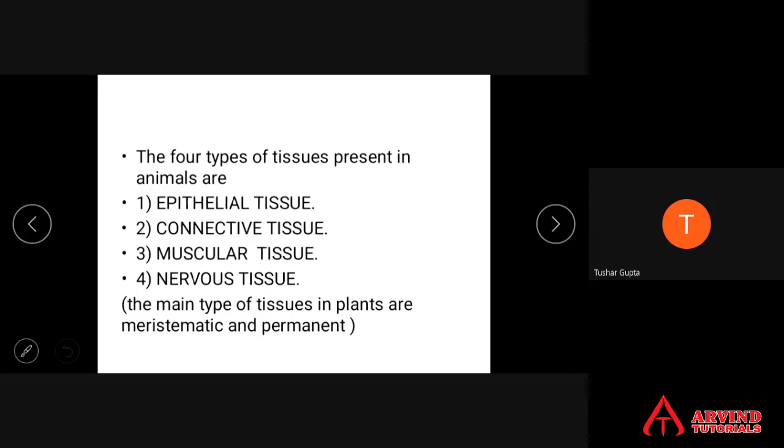The main types of tissues in plants are meristematic and permanent. So in plants, which are the two types of tissues? Plants have two main types of tissues. One is called meristematic and the other is called permanent. In the permanent tissue you will get simple permanent and complex permanent. Simple permanent will have parenchyma, collenchyma, sclerenchyma, while the complex permanent will have xylem and phloem.